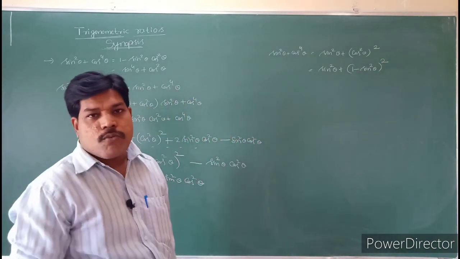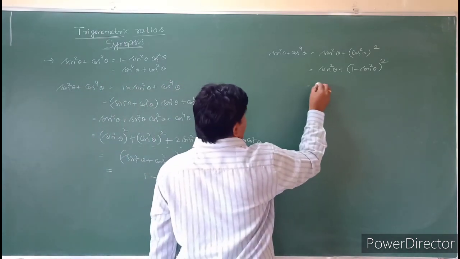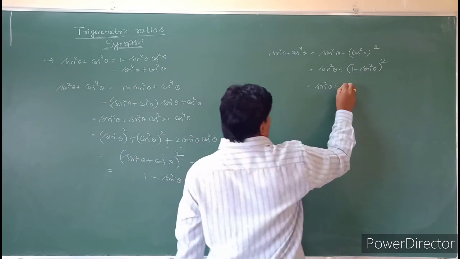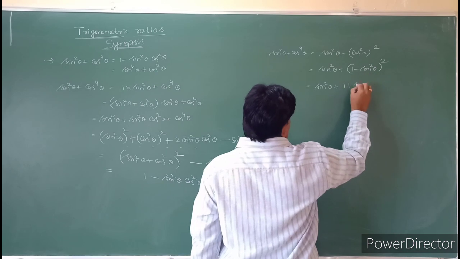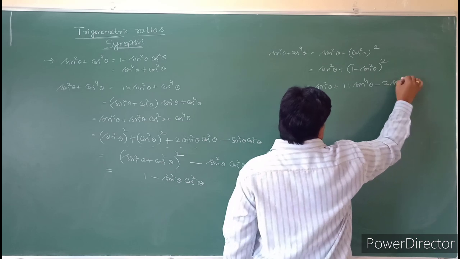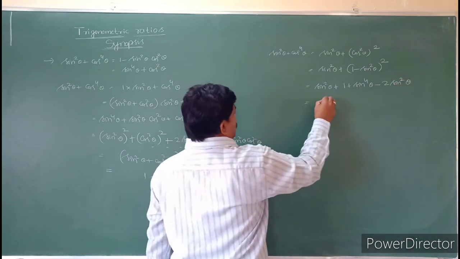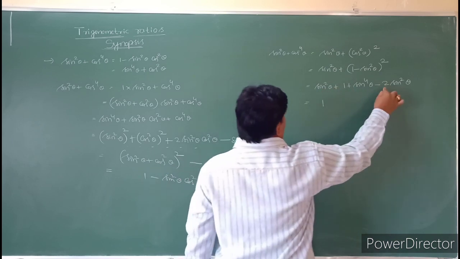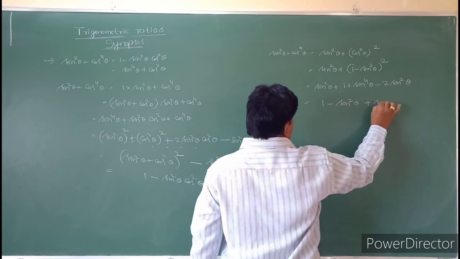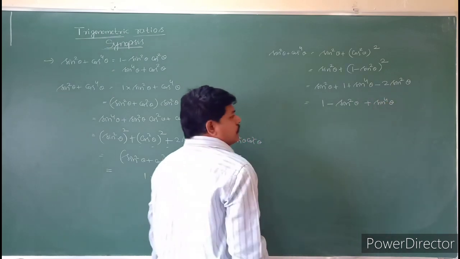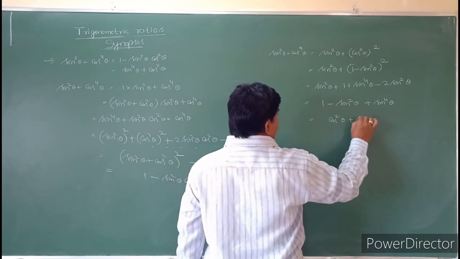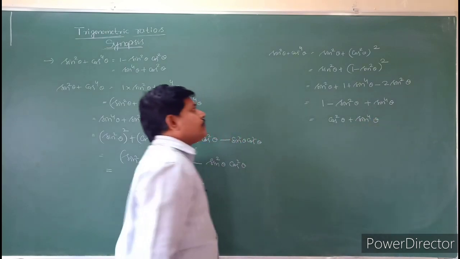Cos square theta you can write as (1 minus sin square theta) whole square. So sin square theta plus, expand this value, students, what we will get: 1 plus a square plus b square. b square is nothing but sin power 4 theta, minus 2ab. Minus 2ab is nothing but 2 sin square theta. So that is equal to 1 minus 2 sin square theta plus sin power 4 theta. So 1 minus sin square is nothing but cos square theta into sin power 4 theta.